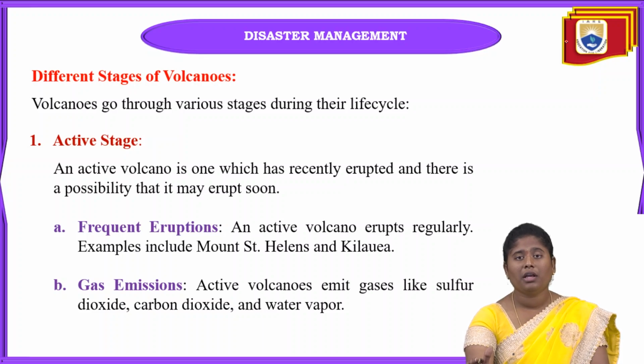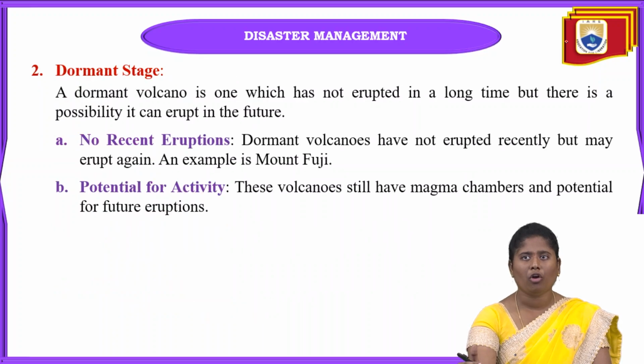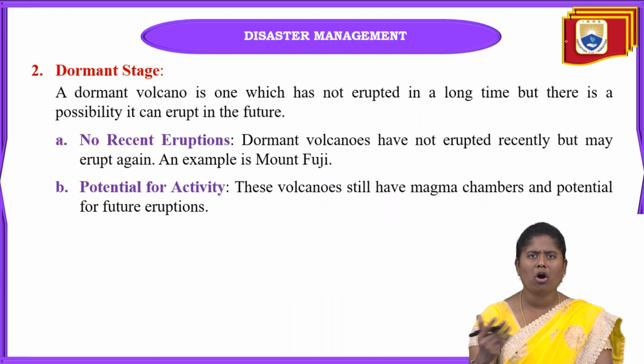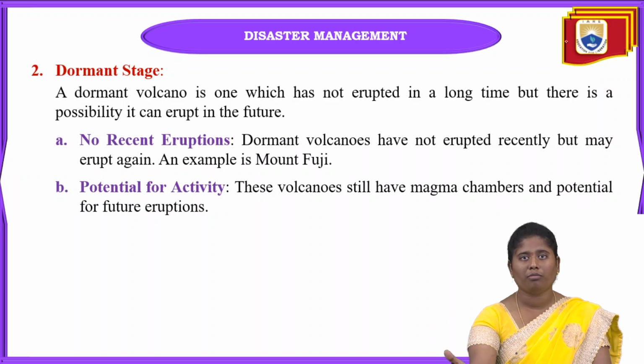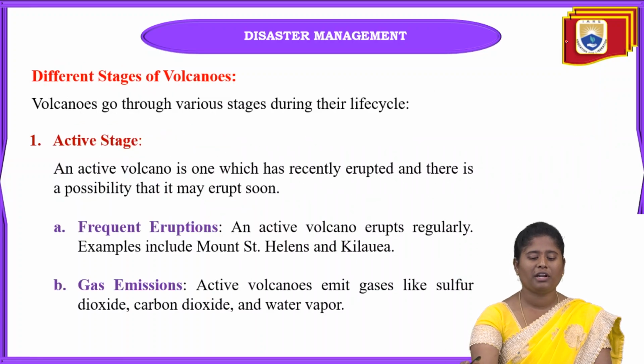Here, whatever type of volcano we are seeing, they mainly have various stages according to their life cycle. Some of the volcanoes will be active and some will be dormant. Dormant is nothing but that for a long time it may not have erupted, but after some time it may erupt. That is called the dormant stage. And the last one is the extinct stage. In detail we are going to study this.